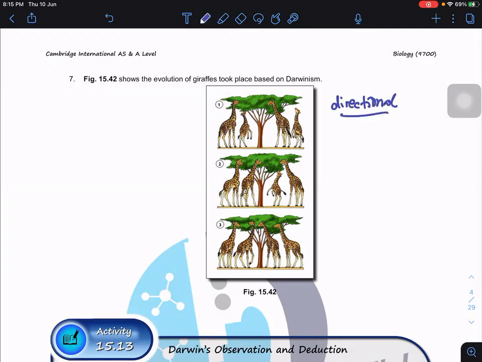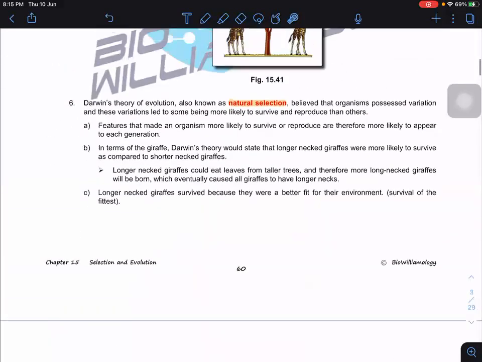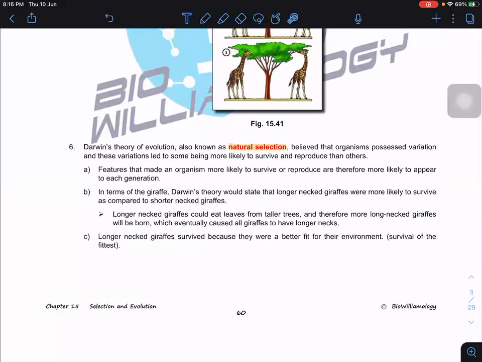Directional selection favors one end. Where is the one end? The tall-necked giraffe will have the selective advantage and pass on the allele. So over many generations, the population of giraffes has long necks. This is a form of directional selection and causes evolution to take place. Now the whole population has adapted to the change. This is what Darwin said: features that make organisms more likely to survive or reproduce are more likely to appear in each generation, meaning they survive and pass on the allele to the next generation.